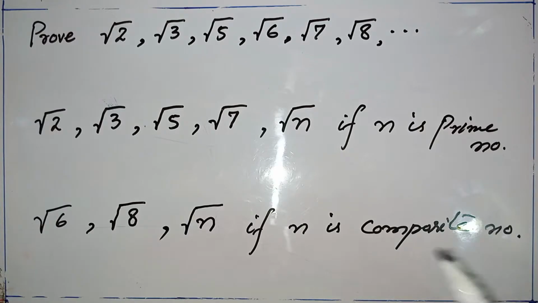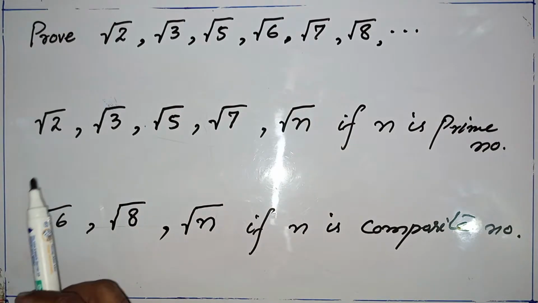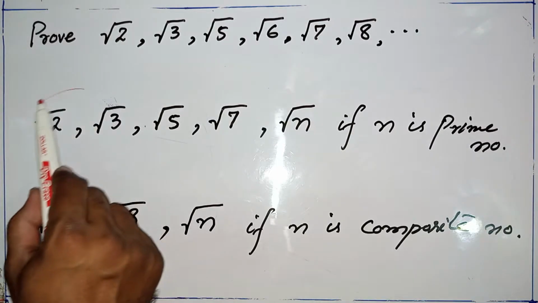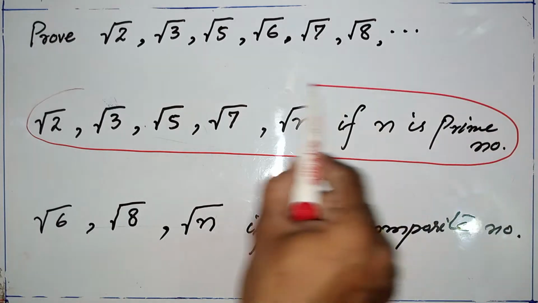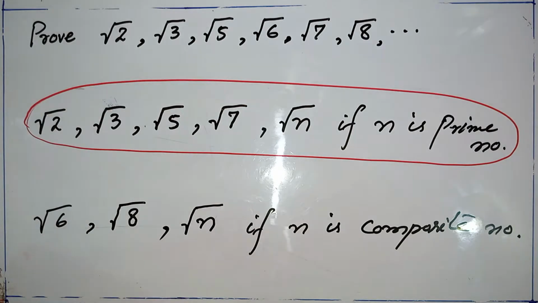So we are going to prove these numbers are irrational. In this video, which is the first part of the videos related to these numbers, I will do the proof of these values, because the proofs of these values have the same pattern. In the next part of the video I will do the proof of the other values, because those values have the same pattern.